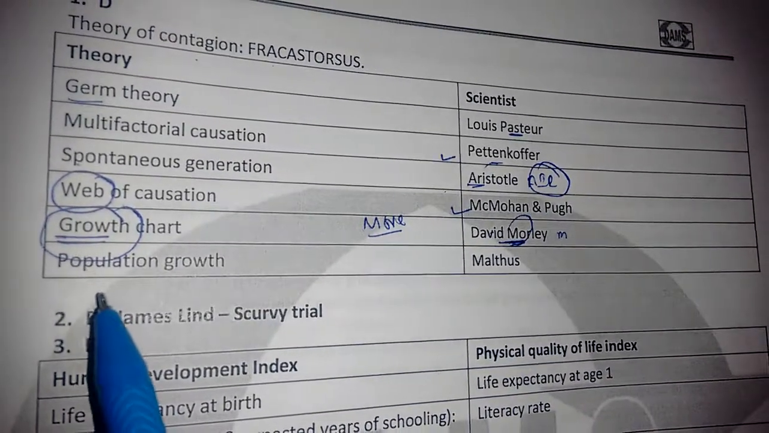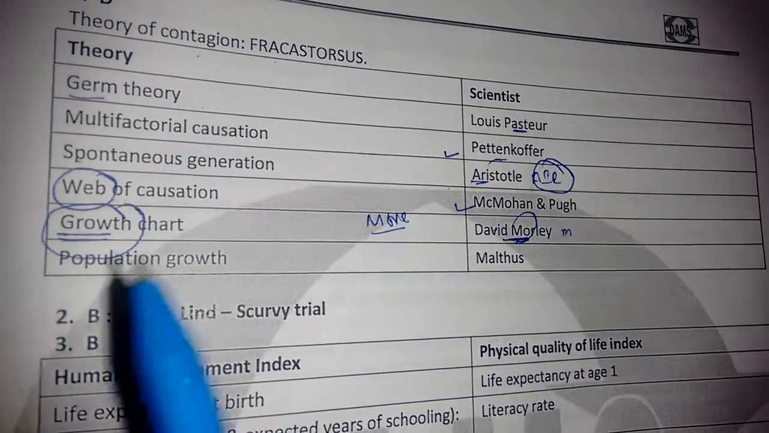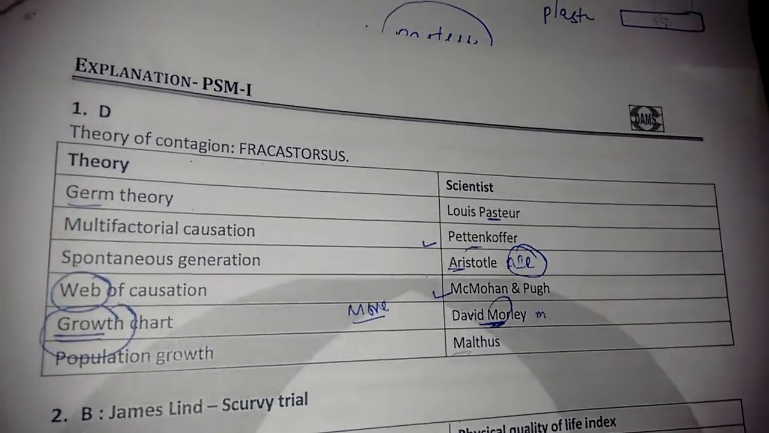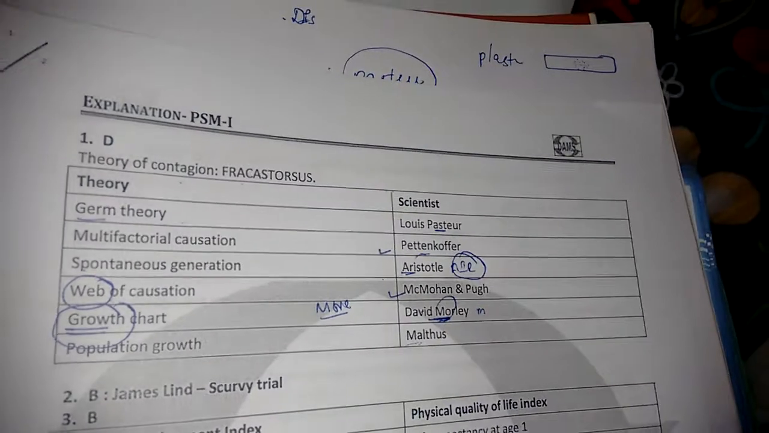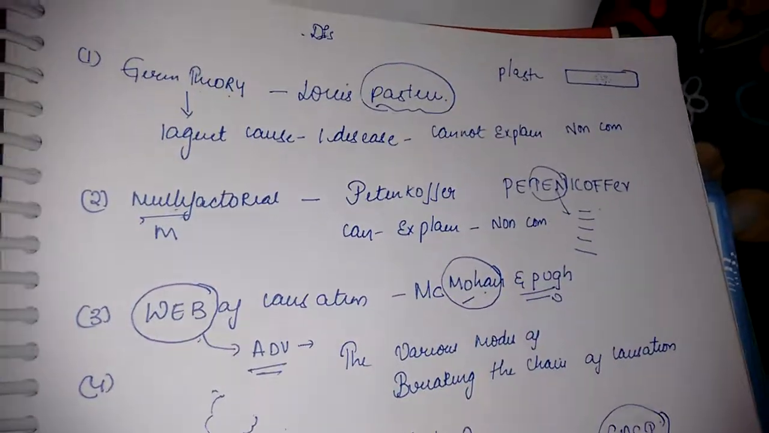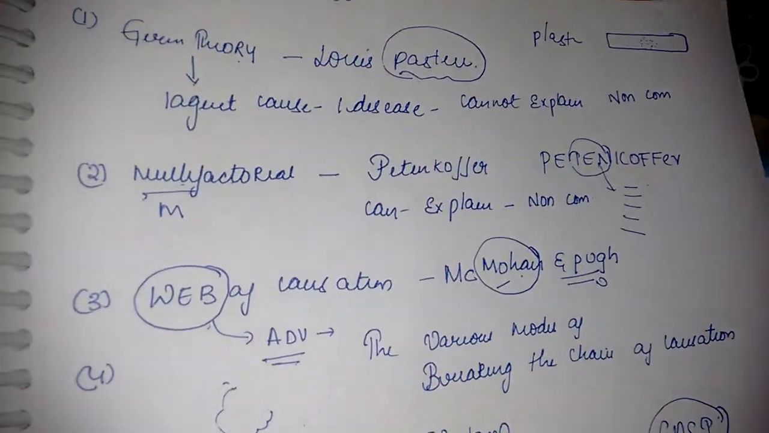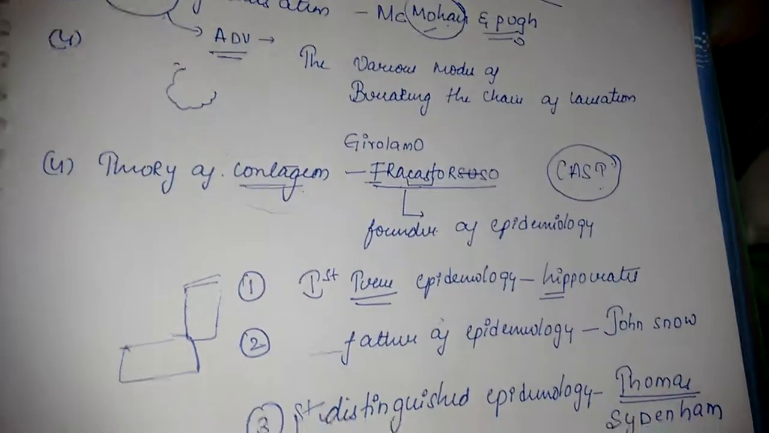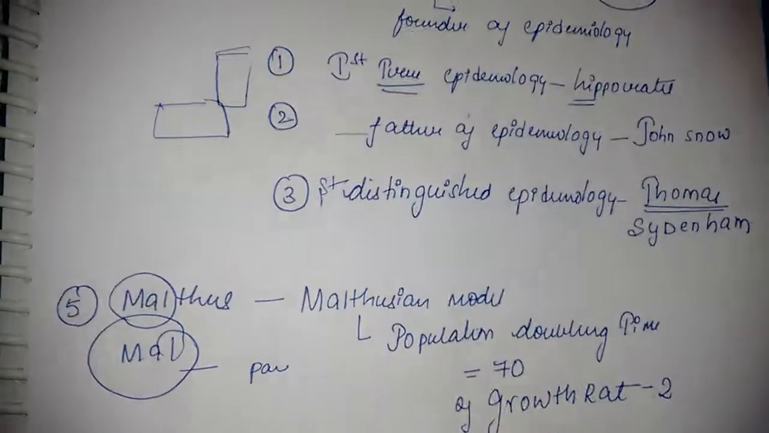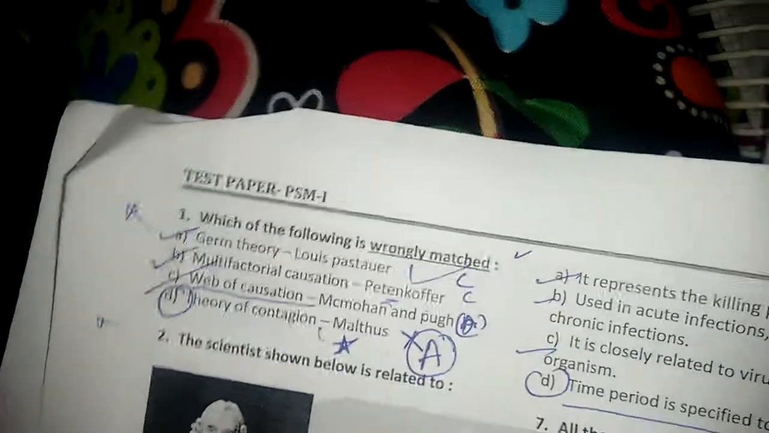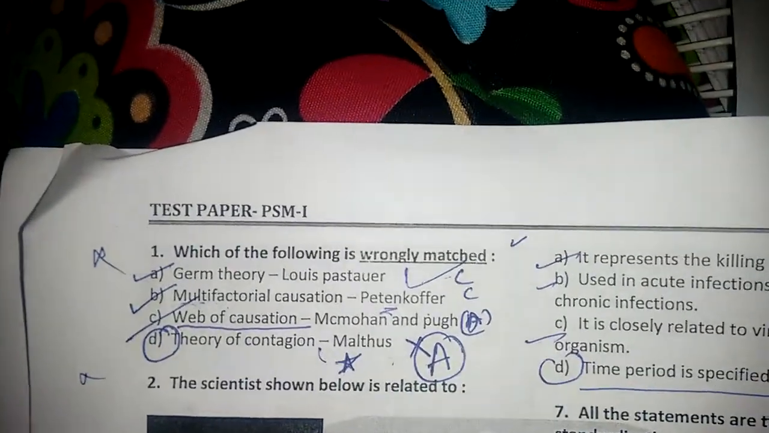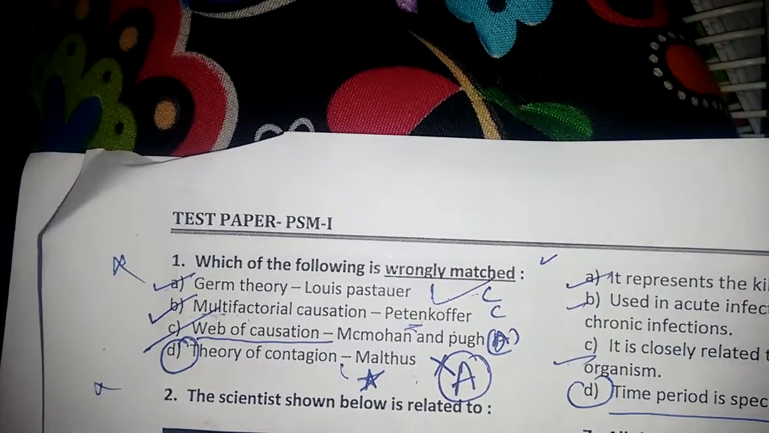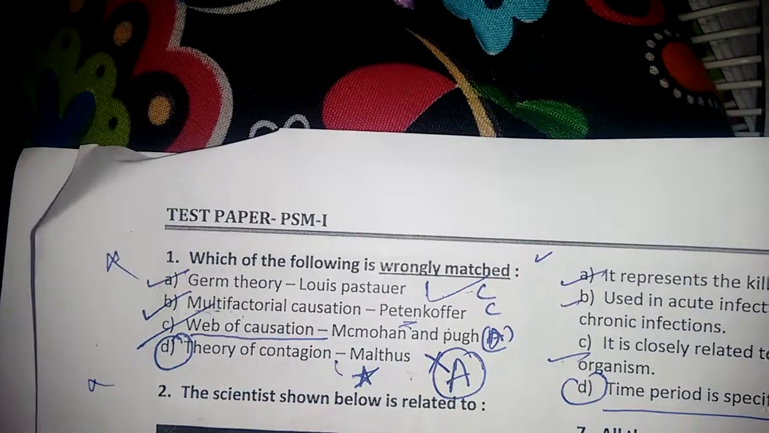Then regarding population growth, I spoke about the population with the malls, right? So that is how you can remember the first question. In summary, I spoke about germ theory, the multifactorial, the web, the theory of contagion, then the Malthus. That is 100% regarding the first question of this point. So wait for the second question.